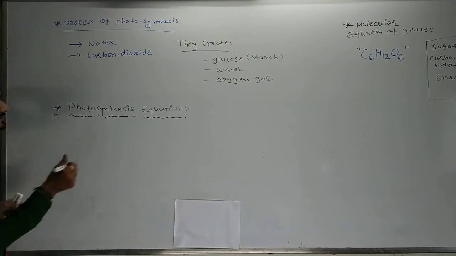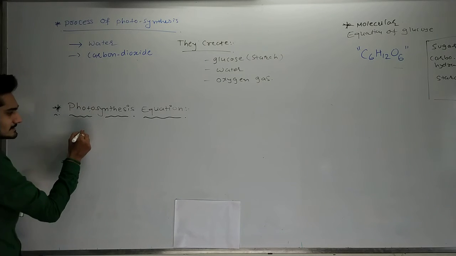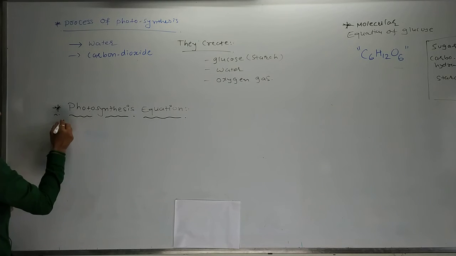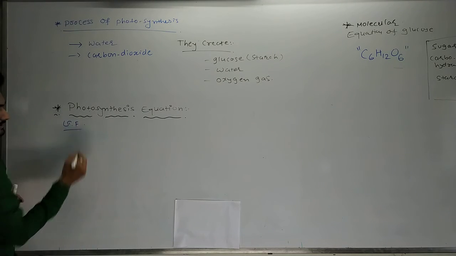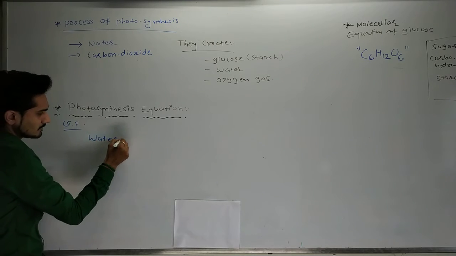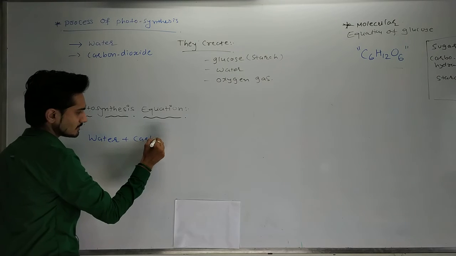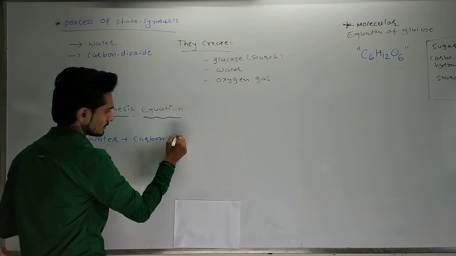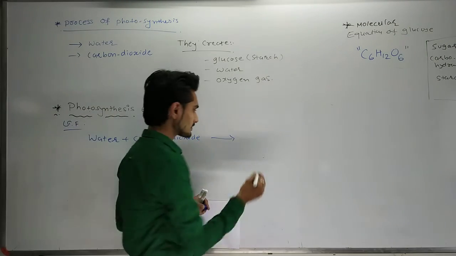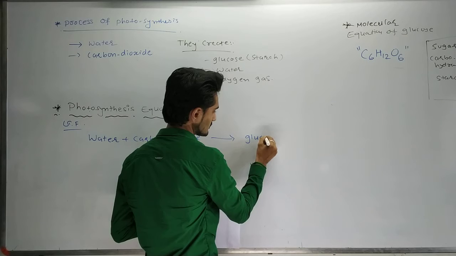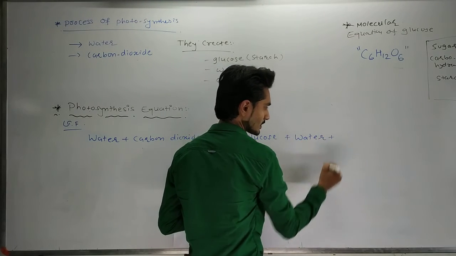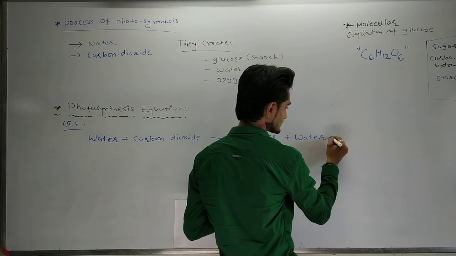The first thing that I require is water. It will be written as H2O. Okay, first I will write the general formula. I need water plus carbon dioxide gas, which creates three products: glucose plus water droplets.